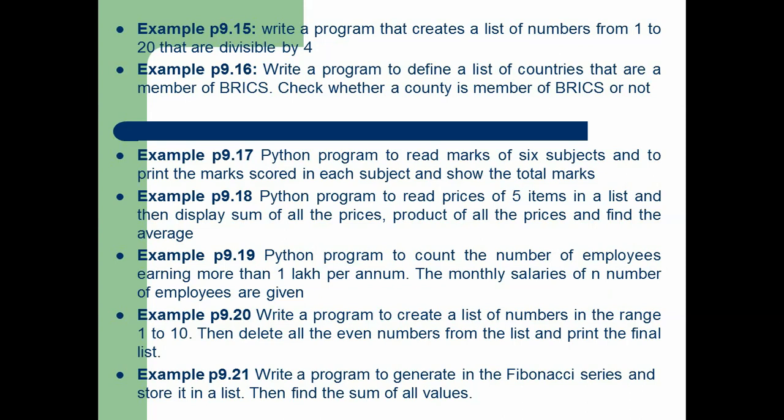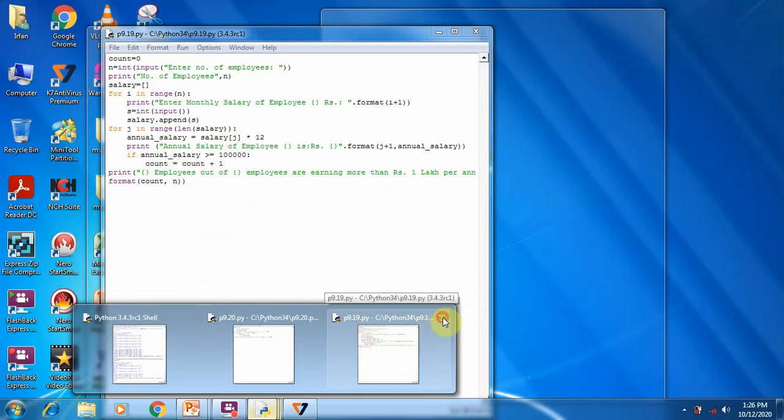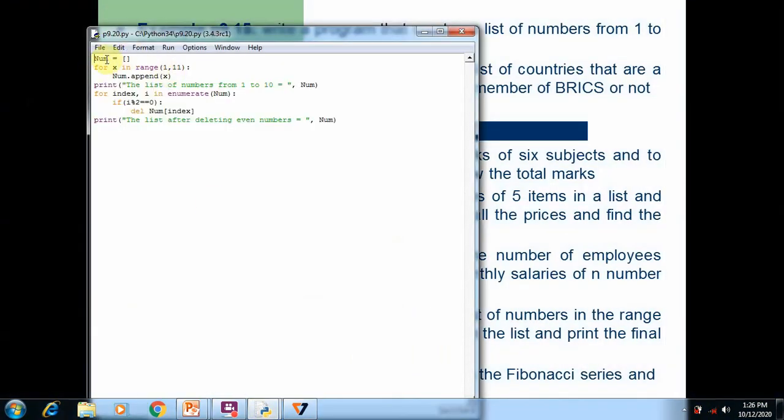So this is how we can use the list function in the program. Now the next program, 9.20: write a program to create a list of numbers in the range 1 to 10, then delete all the even numbers from the list and print the final list. So here what we want to do is create a list from 1 to 10, find the even numbers and remove all of them from the list, and print the existing content. So open the program 9.20. In this program, you can see num, an empty list, is created.